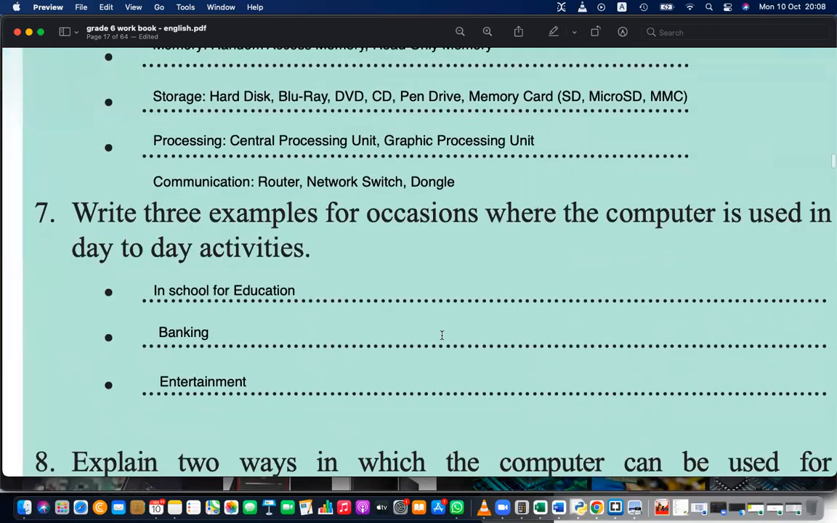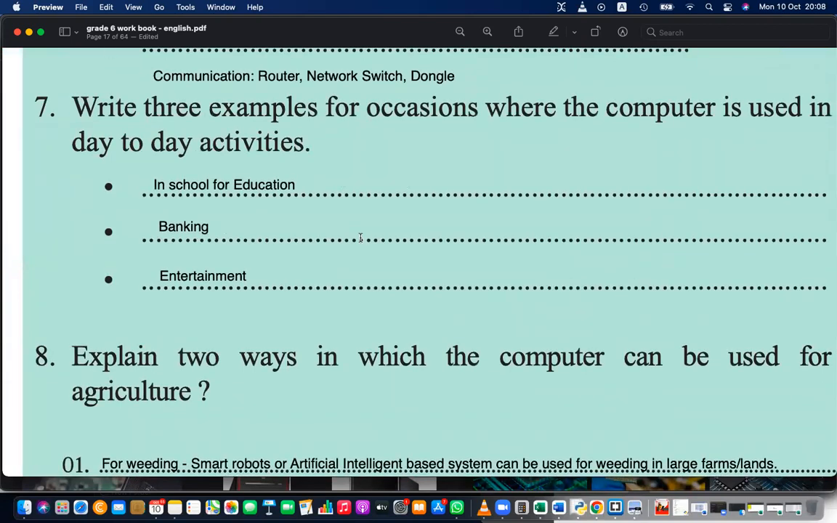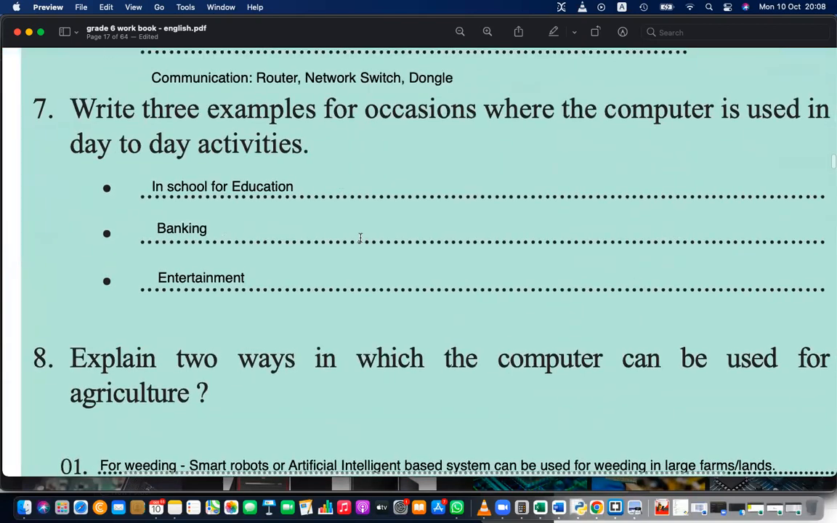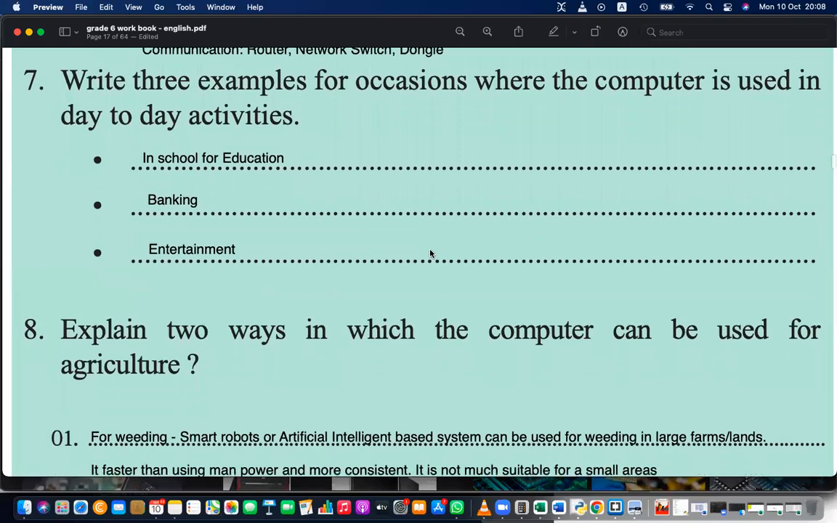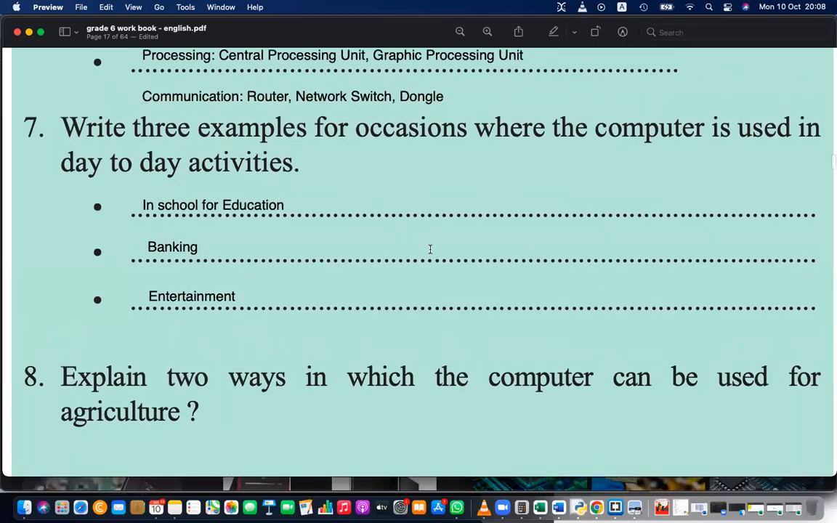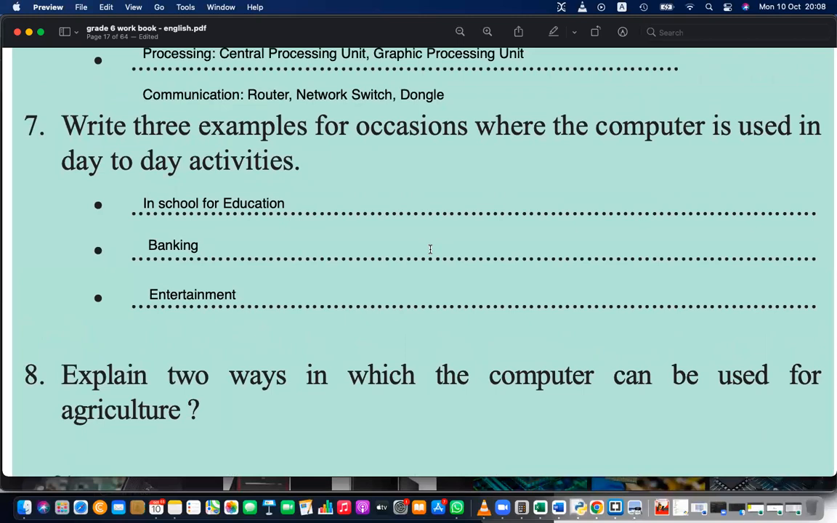So computers are used in which areas? This is a very easy question. Give 3 examples where computers can be used. Banking, entertainment, schools, agriculture, hospital or healthcare, research, the aviation industry, space exploration, buying and selling. You can name a lot. Everywhere you can see computers in day-to-day life.